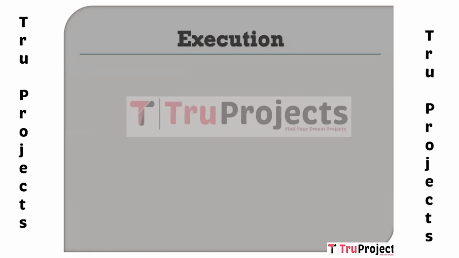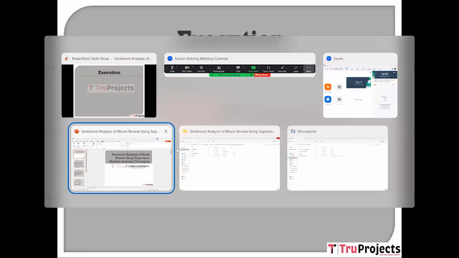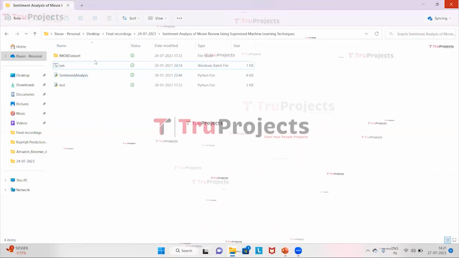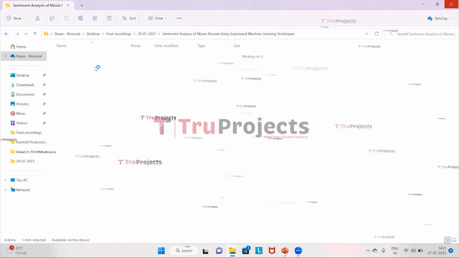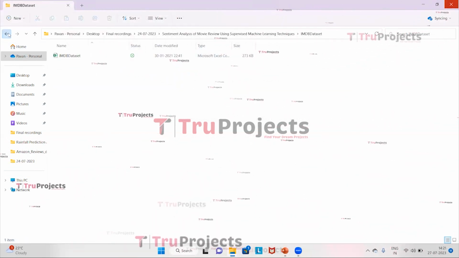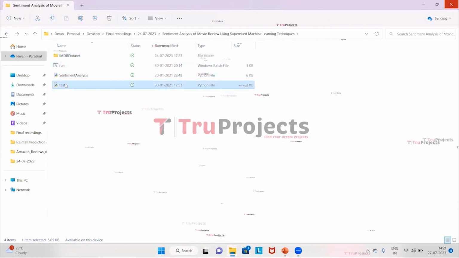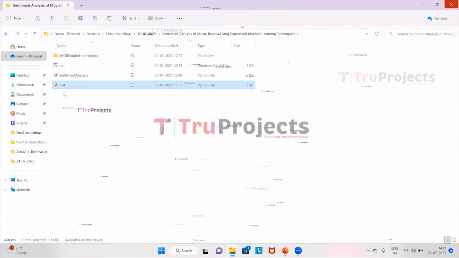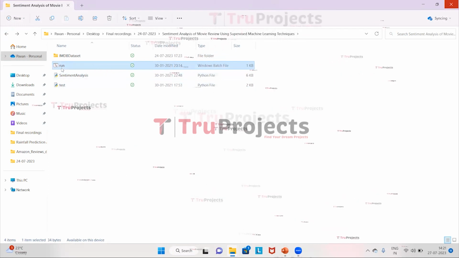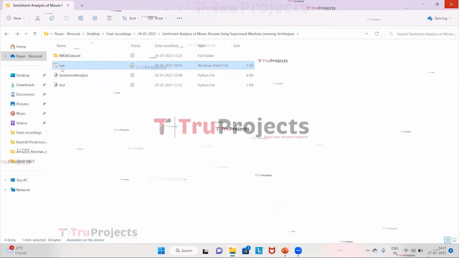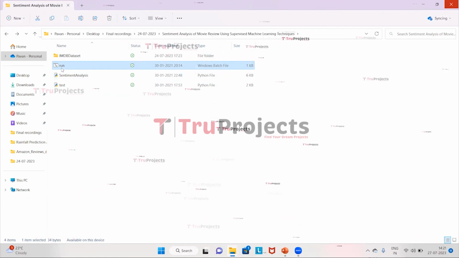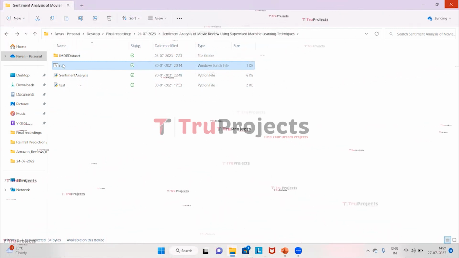Execution. For execution, first open the code folder. So this is the code folder of the project and this is the IMDb dataset. On this we will be building the model, and these two are the main files which contain the Python script in it, and this is the run.bat file. Instead of executing the program in the command line interface, we have created a Windows batch file for execution. So double click on it for execution.